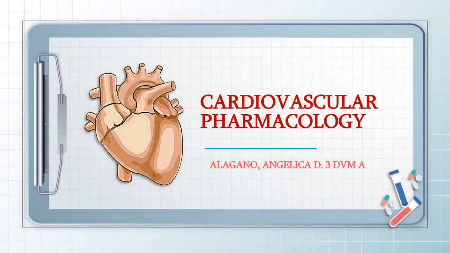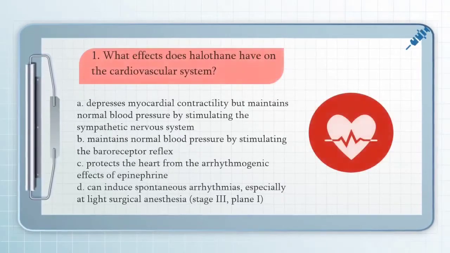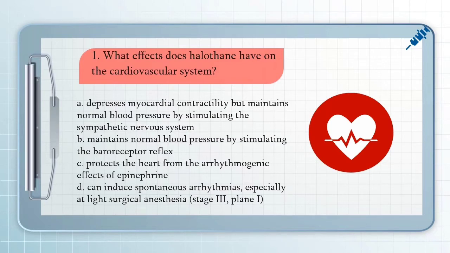Cardiovascular Pharmacology review questions. For our first question, what effects does halothane have on the cardiovascular system? A. Depresses myocardial contractility but maintains normal blood pressure by stimulating the sympathetic nervous system. B. Maintains normal blood pressure by stimulating the baroreceptor reflex. C. Protects the heart from the arrhythmogenic effects of epinephrine. And D. Can induce spontaneous arrhythmias, especially at light surgical anesthesia, stage 3, plane 1.